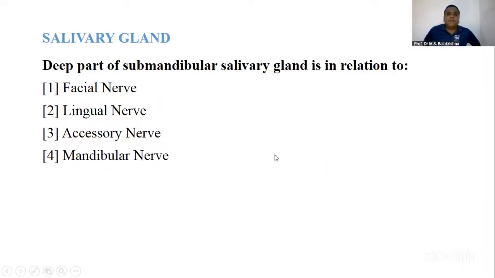Next part. The deep part of the submandibular salivary gland is related to what? The submandibular salivary gland is actually like this, with a superficial part and a deep part. This is the deep part; my thumb is the deep part. So what structures are related to the deep part of the submandibular salivary gland? It's basically on the relations. Facial nerve, lingual nerve, accessory nerve, mandibular nerve. Please try to answer.